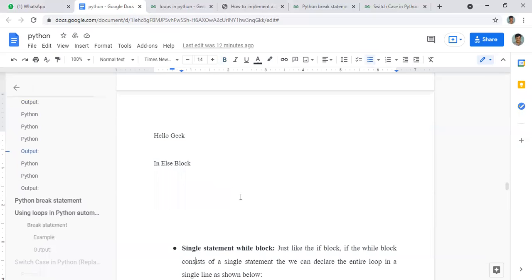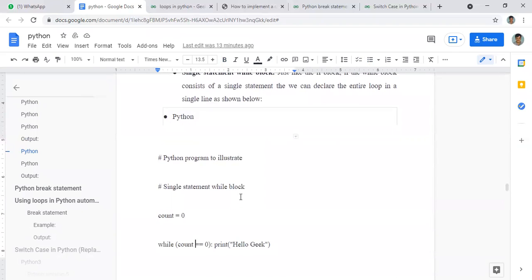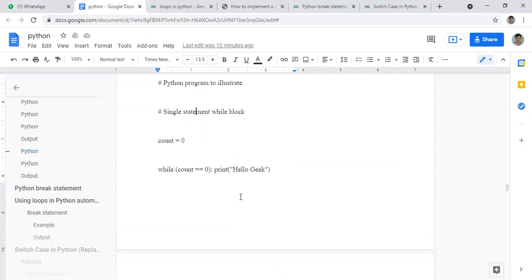Now, we can use single statements in a while block. Just like we have used if statements, we can use them in a while block also. You can see this example. Count is 0, that is our initial condition. While count is equal to 0, print hello geek. That means our initial condition is 0, and it will check this while condition, and if it is equal to 0, then it will print this term.